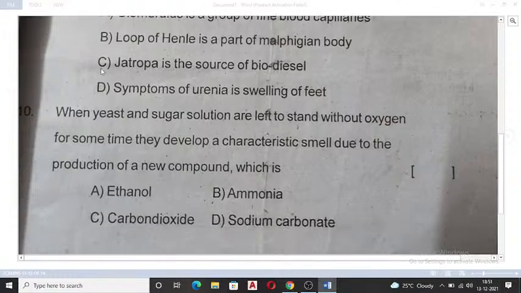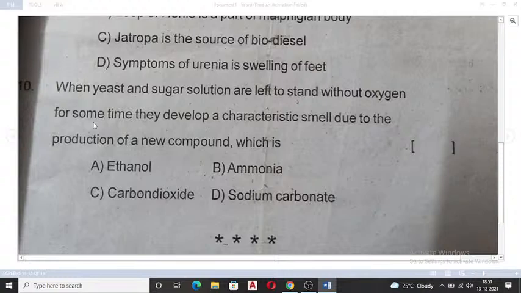At last, the 10th one. When yeast and sugar solution are left to stand without oxygen for some time, they develop a characteristic smell due to the production of a new compound. What is that compound? When there is no oxygen supply, the yeast and sugar solution, for some time, develop a characteristic smell due to the production of a new compound, which is ethanol. Yes, because we have seen in anaerobic respiration, in yeast fermentation the products are lactic acid and ethanol. So this is the right option.